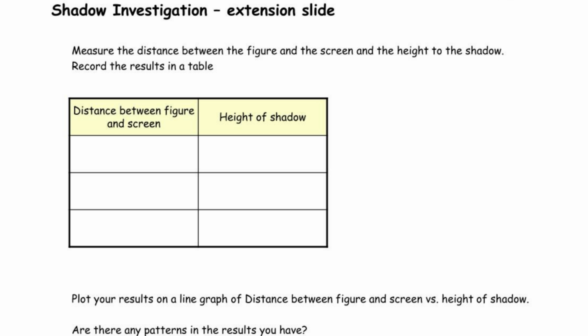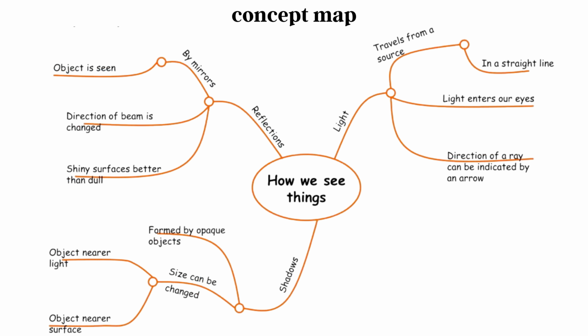If an object is moved closer to the light source, the shadow gets bigger. The length and the position of the shadow formed vary with the position of the light source. An object can cast shadows of different shapes. Investigation: here we have to extend the distance between figure and screen, and the height of the shadow. We can do this simply with our hand and with the torch in a dark room, and we can find out all these things.